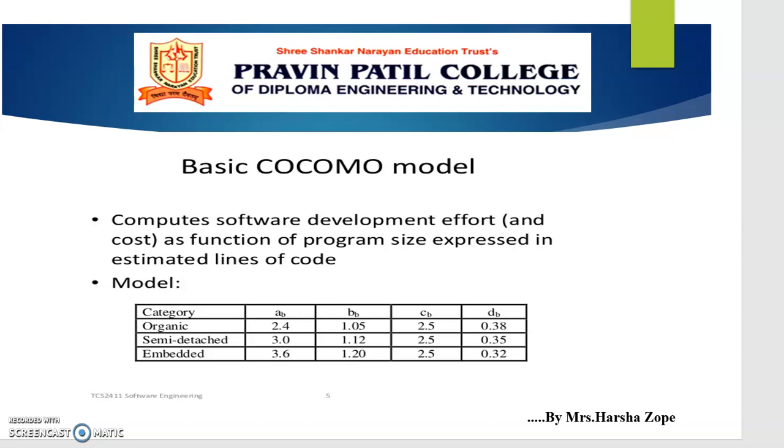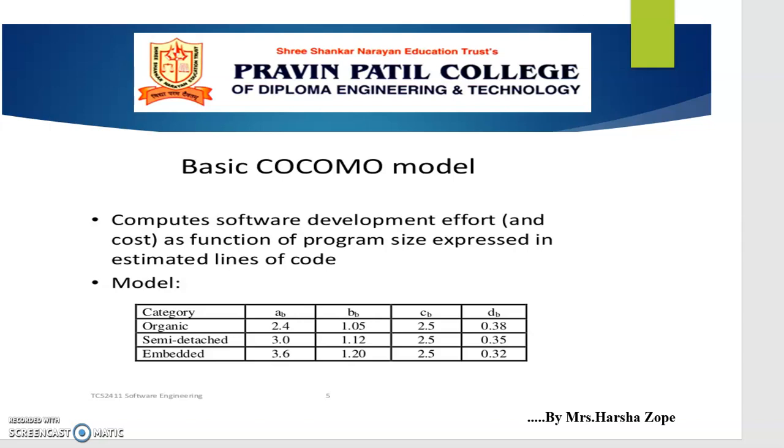In the last lecture, we studied a brief introduction of the COCOMO model. COCOMO is one of the most widely used software estimation models, and we have seen there are three classes of software project: organic mode, semi-detached projects and embedded projects. Next we'll understand the first kind of COCOMO model, that is the basic COCOMO model.